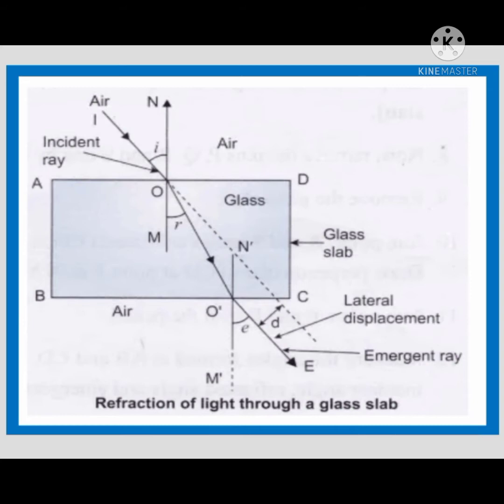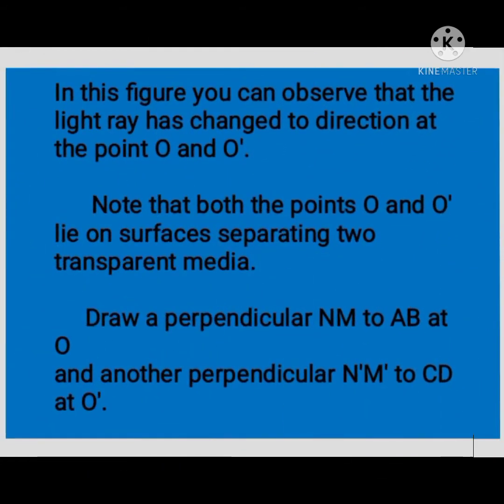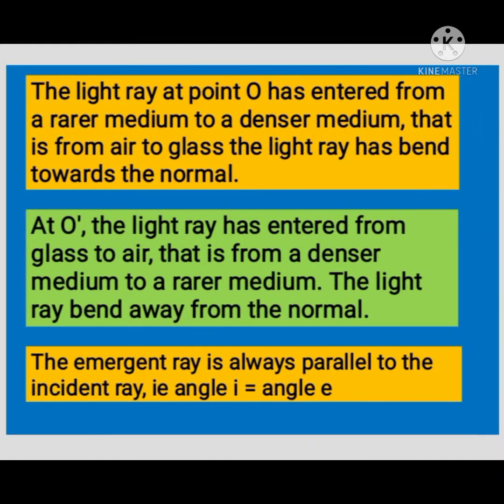In this figure, IO is the incident ray, OO dash is the refracted ray, and O dash E is the emergent ray. You can observe that the emergent ray is parallel to the direction of the incident ray. The extent of bending of a ray of light at the opposite parallel faces AB and CD of the rectangular glass slab is equal and opposite. This is why the ray emerges parallel to the incident ray.